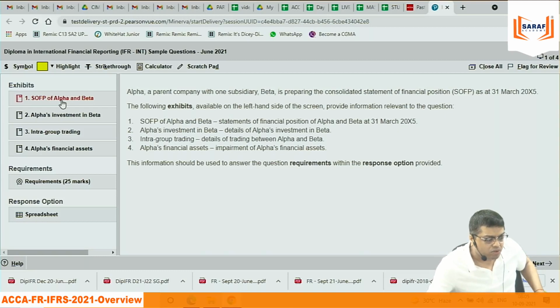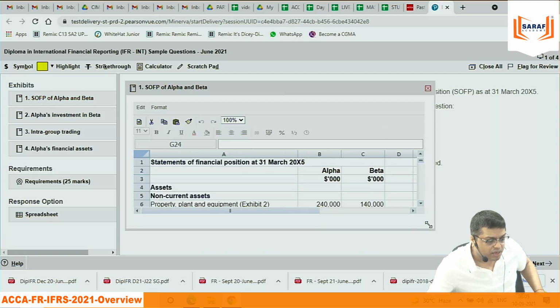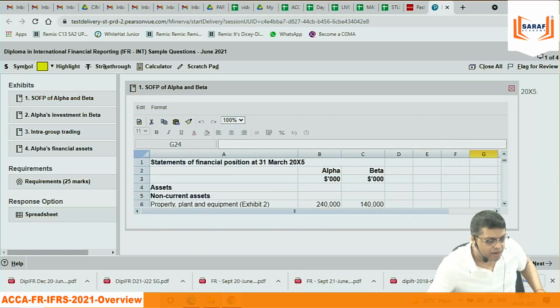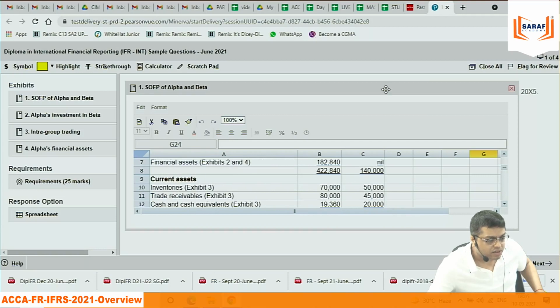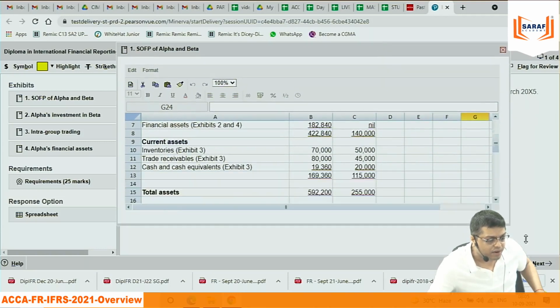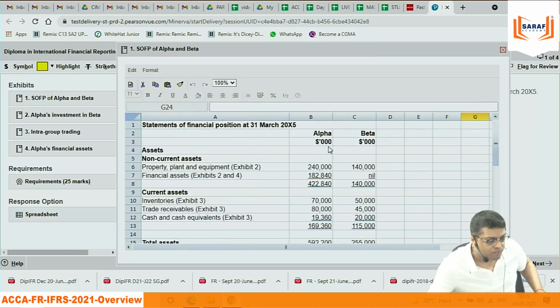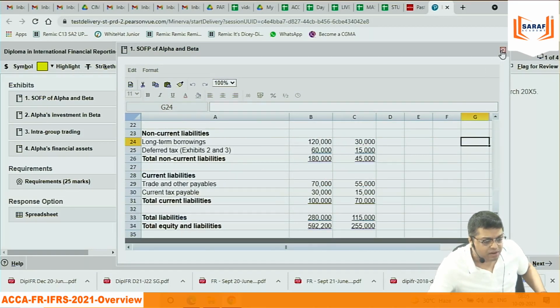On the left hand side they are giving details about the company, their P&L, and the balance sheet. The 2 companies' balance sheets are given. In the first question, Alpha and Beta, the 2 companies' balance sheet, assets and liability information are given.